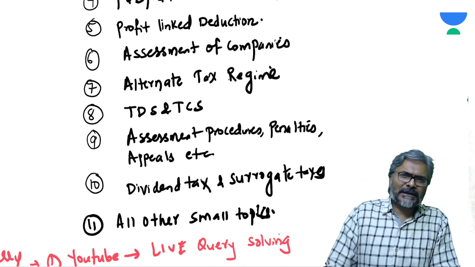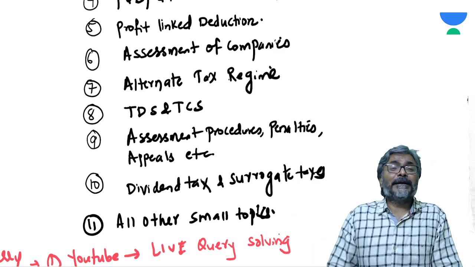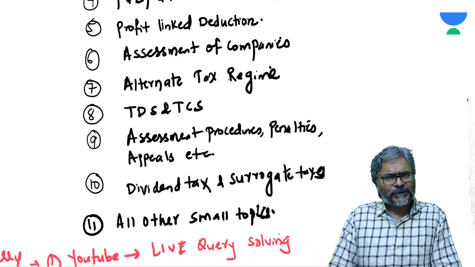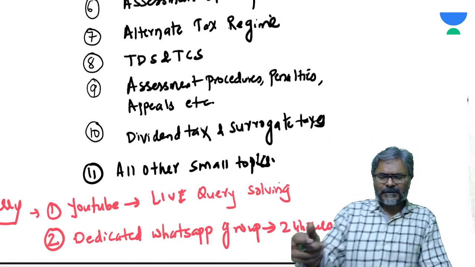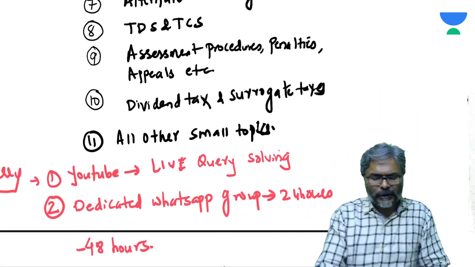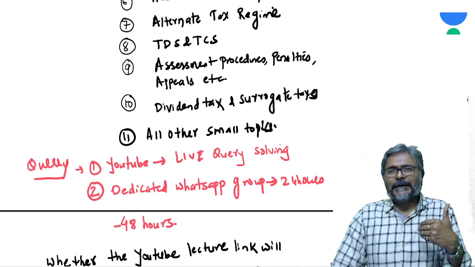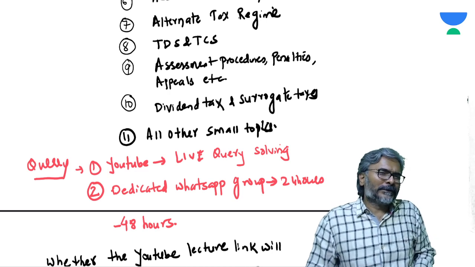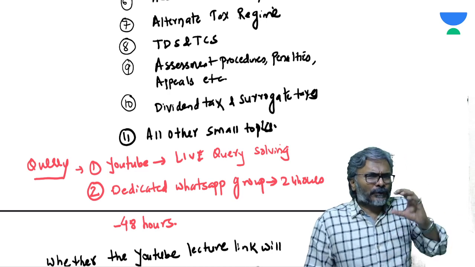Dividend taxation and surrogate tax. Surrogate taxes like securitization tax, your REIT, business trust. Those are the topics in point number 10. And the last is the 11th one, which is all the small topics. You ask, what is in the small topics? Small topics like clubbing, house property, set off and carry forward provisions. Those are the areas, partnership assessment, AOP, BOI. So those are the areas.